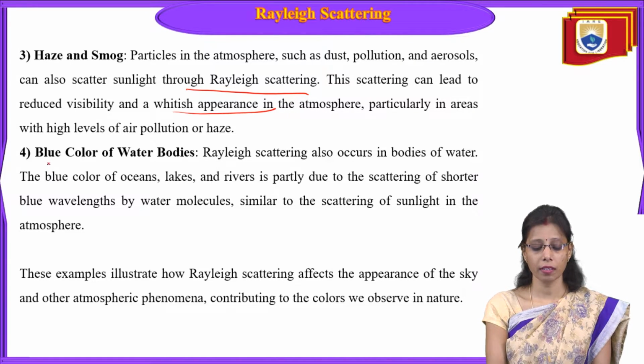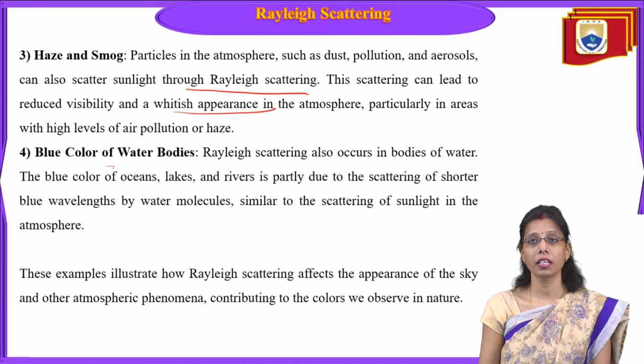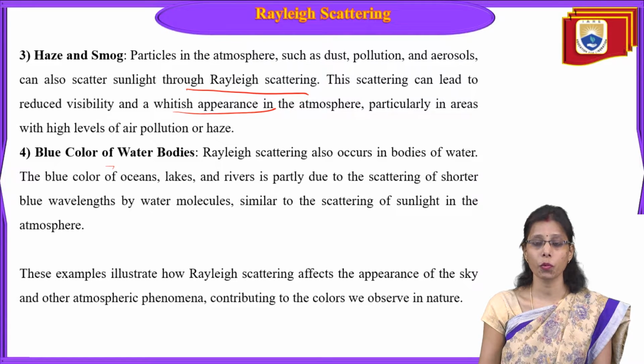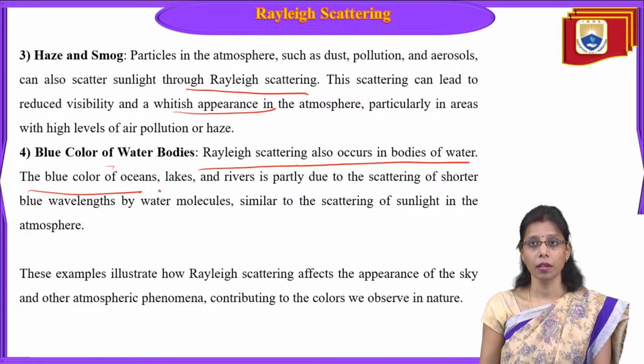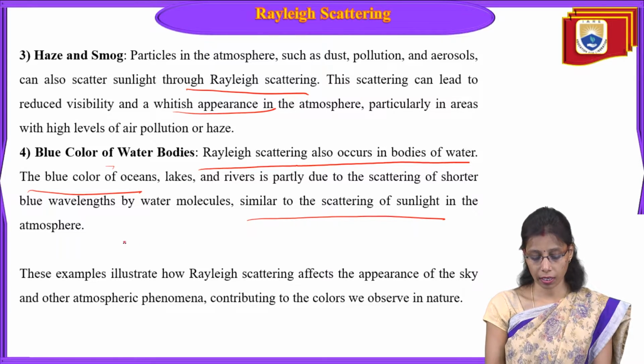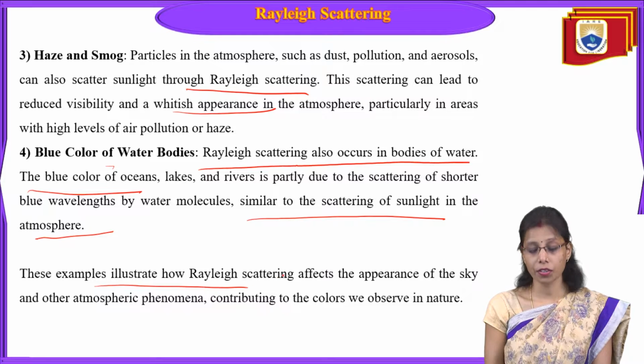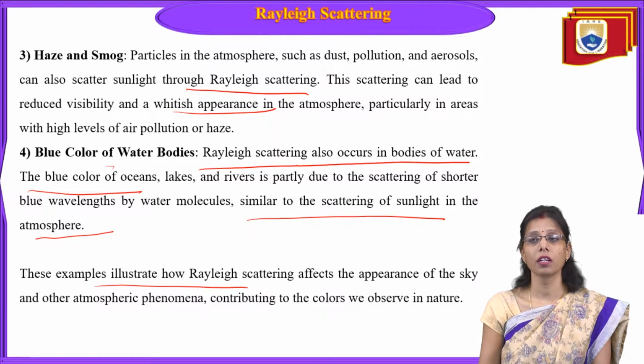The next example is the blue color of water bodies. Why the water appears blue in photos and to our eyes is due to Rayleigh scattering, which also occurs in bodies of water. The blue color of oceans, lakes and rivers is partially due to scattering of shorter blue wavelengths by water molecules, similar to the scattering of sunlight in the atmosphere. These examples illustrate how Rayleigh scattering affects the appearance of the sky and other atmospheric phenomena, contributing to the colors we observe in nature.